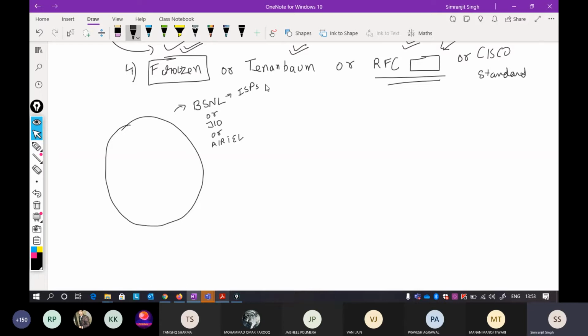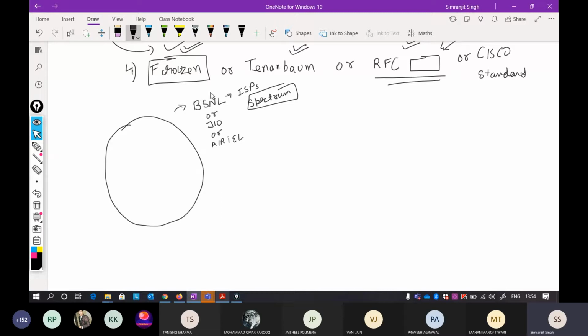The government of a particular nation will provide a particular spectrum to these companies for operation of internet. I'll tell you about this. This is not part of the syllabus, how the spectrum is allocated. This part is covered in more detail in the electronics part. I'll try to give you a little glimpse of how the spectrum is allocated to different companies, and what precautions are kept in mind. So we are here.